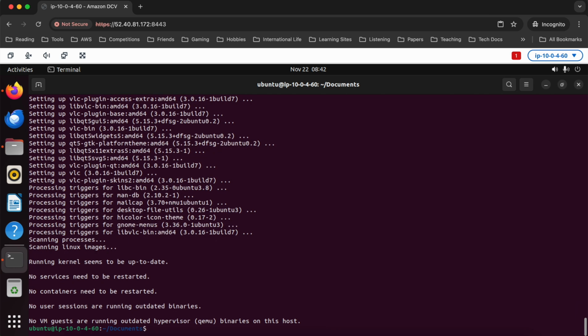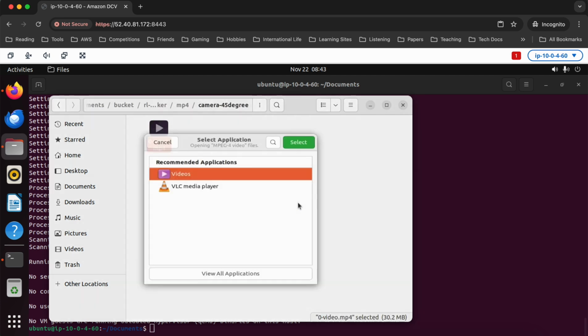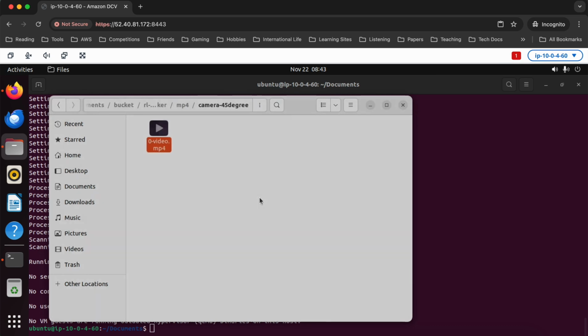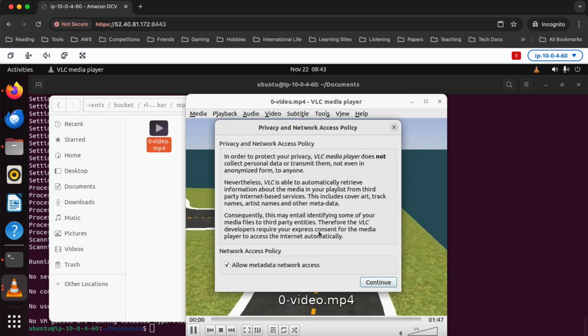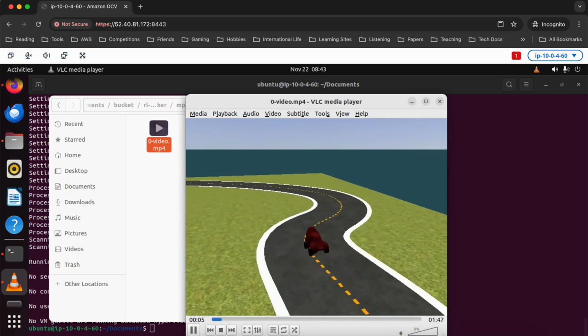Awesome, so that's now installed. So if I go back, hopefully I'll have the option now. I might have to right-click. We'll open with another application, and we'll say, you know what, let's use VLC. And let's see what happens. Sure enough, yeah, that one works. Fantastic. And look at that. There's our little guy going around the track. And again,